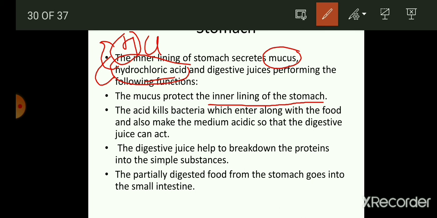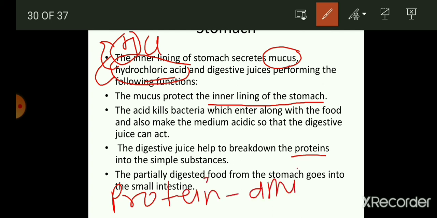Digestive juice helps to break down the protein into a simple form. The protein is broken down into amino acids by the action of the digestive juice. Protein is somewhat complex in structure, whereas amino acids are the simple forms, and this conversion is done by the digestive juice. The partially digested food from the stomach goes into the small intestine.